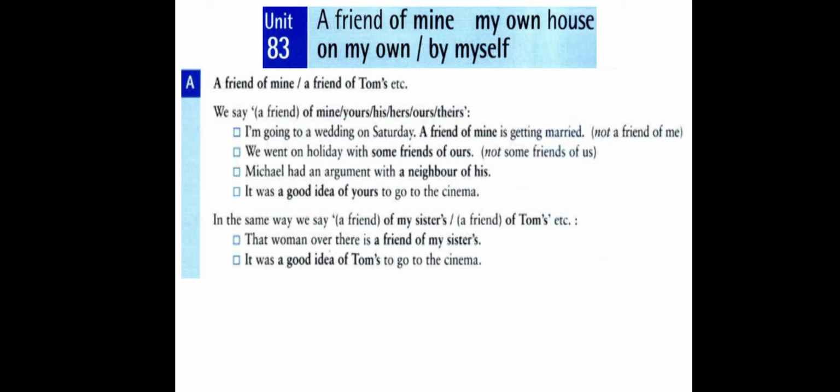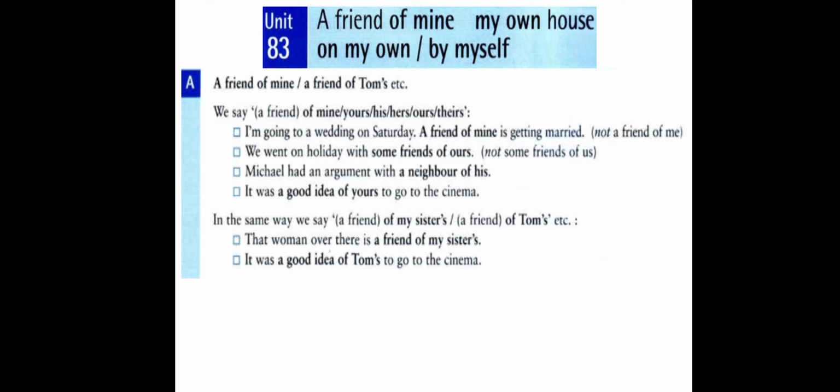A friend of Tom's. Let's say Tom: if we refer to Tom, we can say he, and to make the possessive for he, it becomes his. So we can say a friend of his, or to remove the possessive pronoun his and put the name itself, we say a friend of Tom's. We put apostrophe plus s.